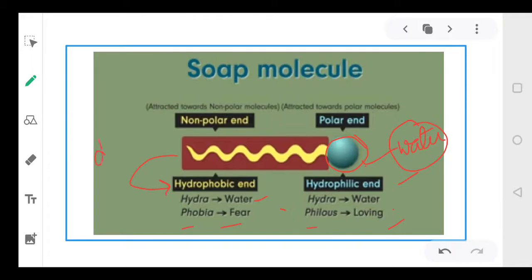So the tail attaches with your dirt. Which portion of the soap attaches with dirt? The tail portion. And which portion attaches with water? The head portion. Now this head portion is also called the polar end, since it attaches with polar molecules, and water is a polar molecule. And the hydrocarbon tail is referred to as the non-polar part. So when you put the soap into the water, the head will attach with water and the tail will attach with the dirt.